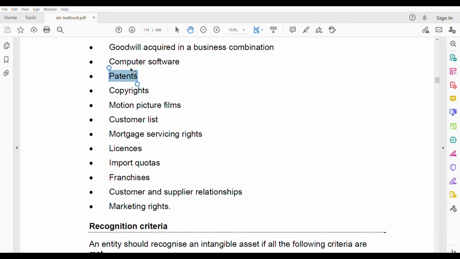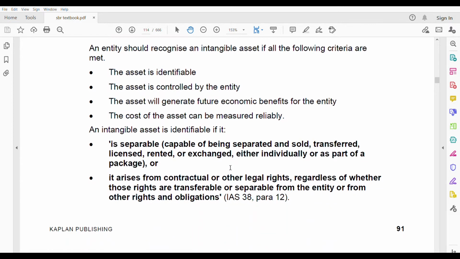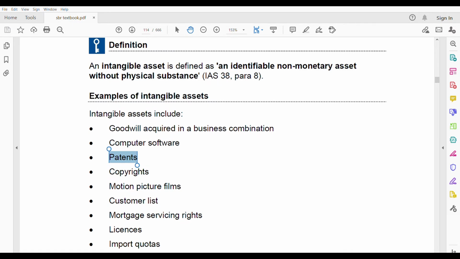You have a right for it, patented, right? So a contractual and legal right is also there. Once you have the patent, you have the legal right for it. So it satisfies both. So it is an intangible asset. You can identify that asset. Likewise, for the others also, it is the same thing. That's why they are in this list.